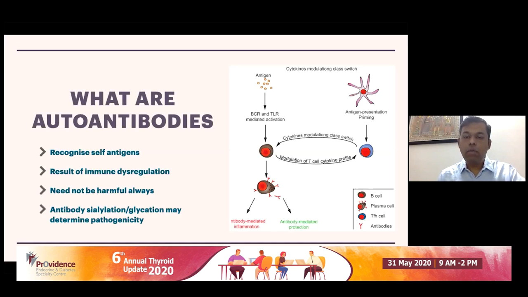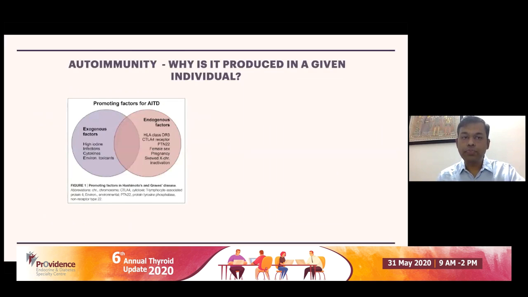When you look at autoantibodies, they need not always be harmful. Antibody sialylation and glycation will determine whether it's pathogenic or not. So there are antibodies which are protective as well, rather than being harmful.